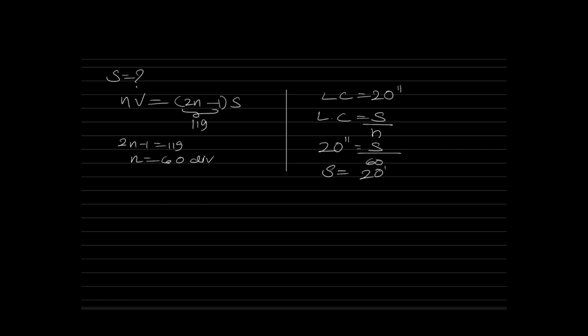Now, please take the question and try to solve it once again. Try to understand what data they are asking, because there are only two relations. Least count is equal to S by N. Then come the relations for the Vernier: for direct Vernier, N minus 1; for extended Vernier, 2N minus 1; for retrograde Vernier, N plus 1. Just remember that. S, least count and N are the three things that they can ask, so you can always solve it. Two relations are very easy to remember. So, that is our discussion regarding the Verniers.